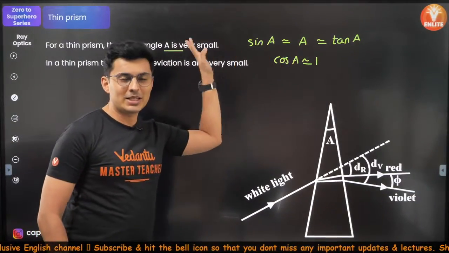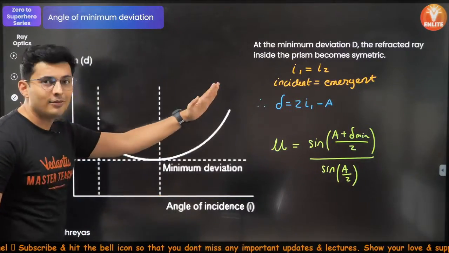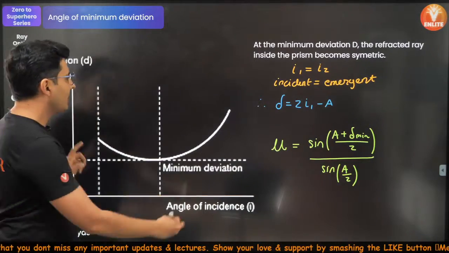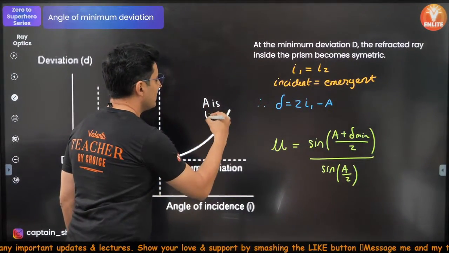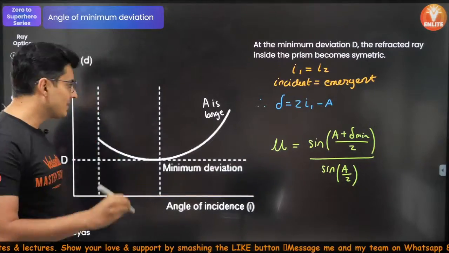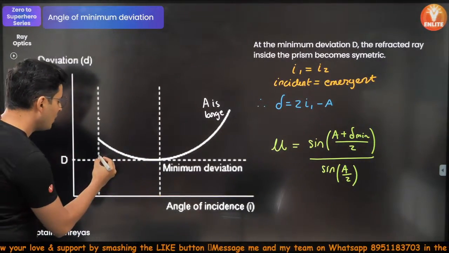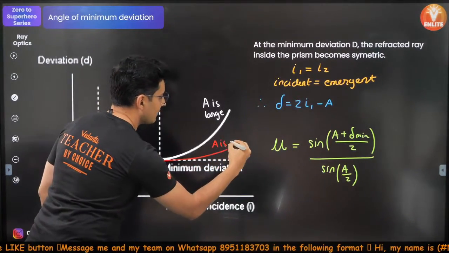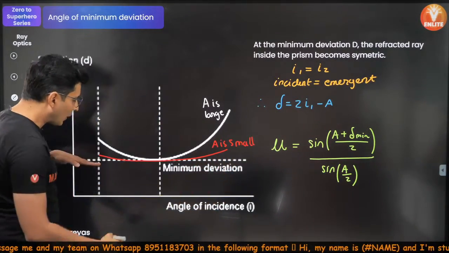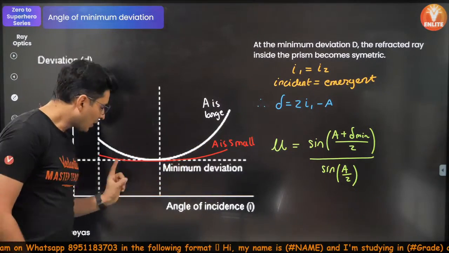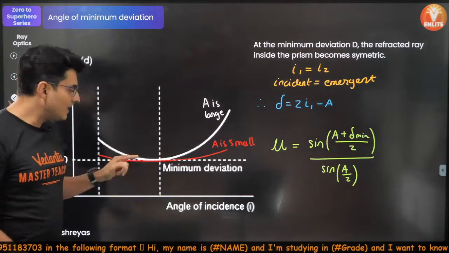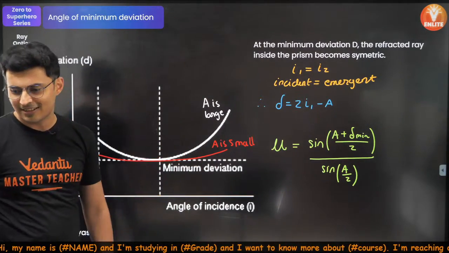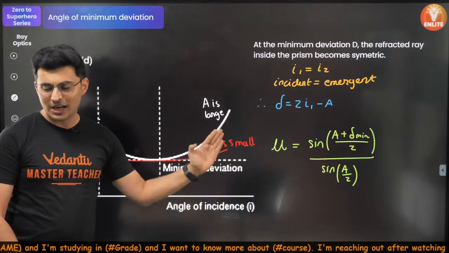Also, when the angle of prism is small, you will notice this graph will not be so curved. This is a graph for when the angle of prism is large. But when the angle of prism is small, you will notice that the graph is hardly like this. So this is when A is small. For all the angles of incidence, you will notice that the deviation is roughly the same. Approximately, yes, Sri Krishna. It's a very interesting and important concept.